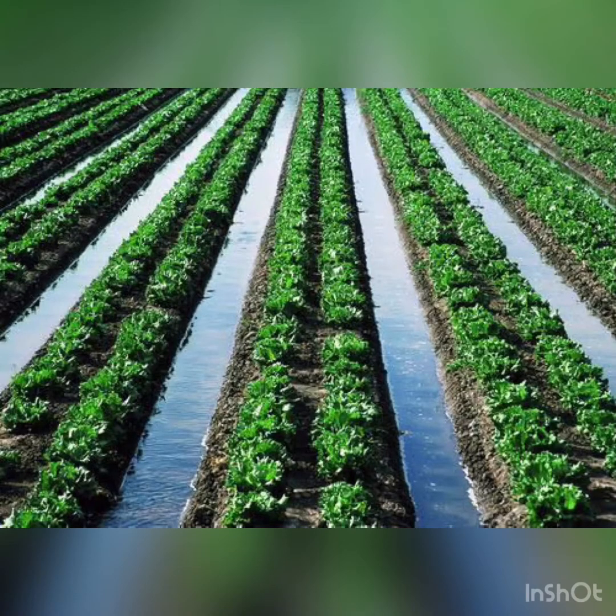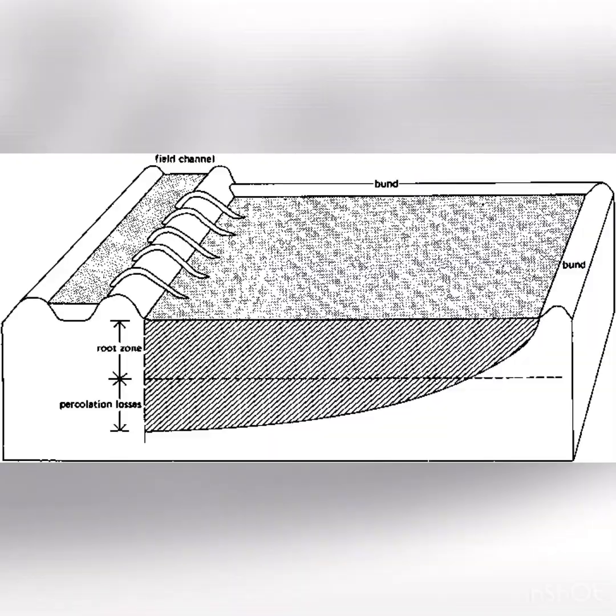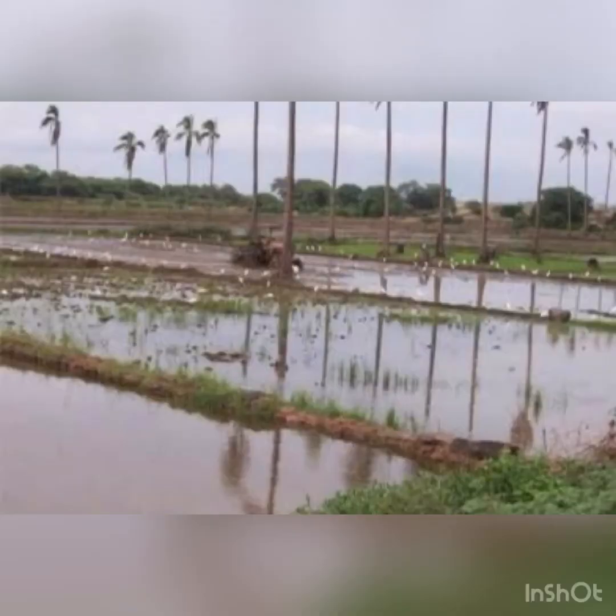Next up is basin irrigation. What is basin irrigation? In this method, water enters the field through channels. With a big channel, the entire field is filled with water and flooded, as in the case of paddy fields.